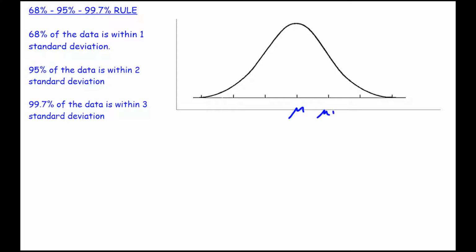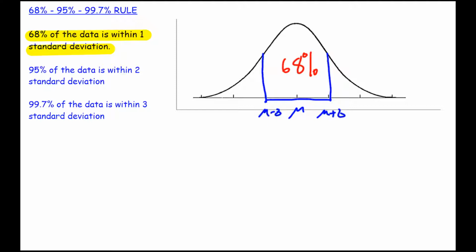I'm going to say that this point is mu plus 1 standard deviation, and this point is mu minus 1 standard deviation. So in this range here, there's a specific amount of data, and that is 68%. 68% of the data for any normal distribution exists within 1 standard deviation of the mean. Okay, so this is 68% of the data.